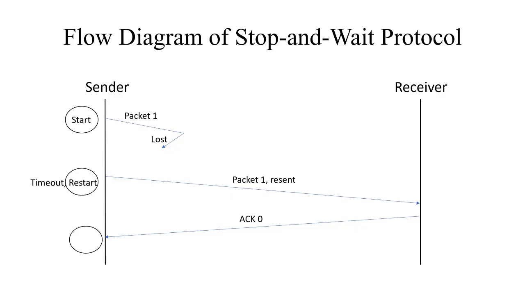If this acknowledgement comes before the timer expires, then the sender comes to know that the receiver has received the packet successfully. So over here the sender has to keep a copy of the packet which it has sent until the acknowledgement is received from the receiver side.